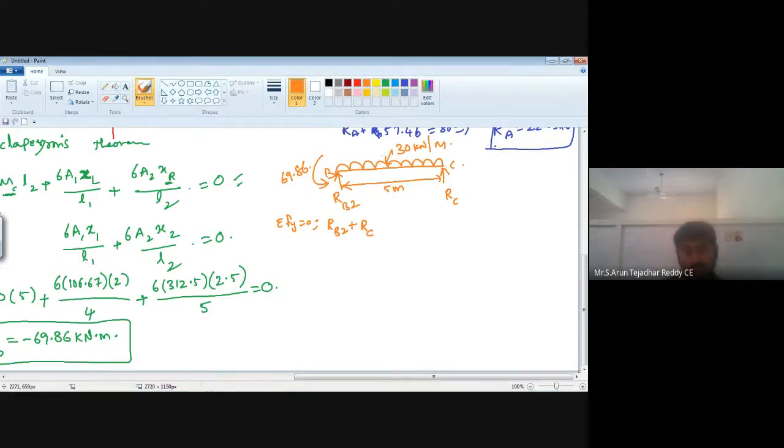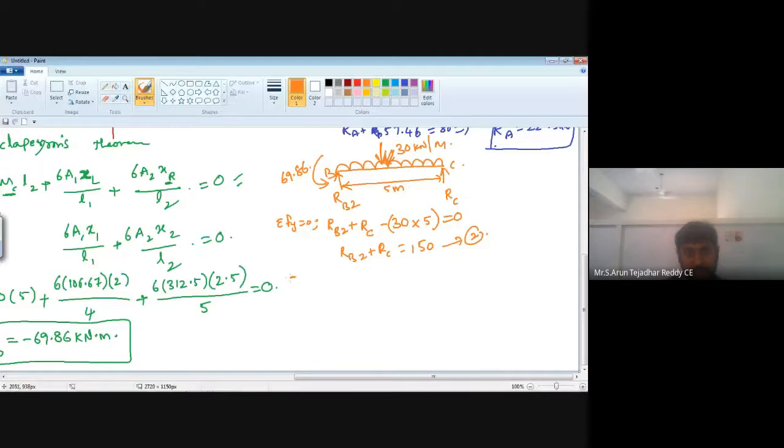Next, the 30 kilonewton per meter is acting in the downward direction, so minus 30 kilonewton per meter, it is a UDL, converted into a point load, then it is 5 meter, is equal to 0. Next, RB2 plus RC is equal to 150 kilonewton, then give equation number 2.